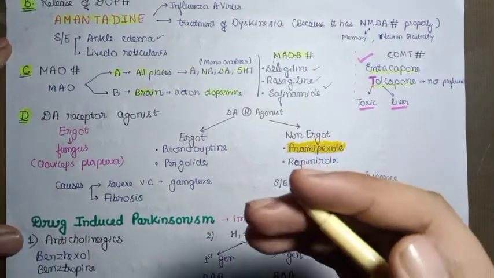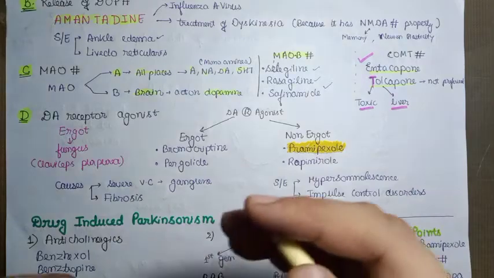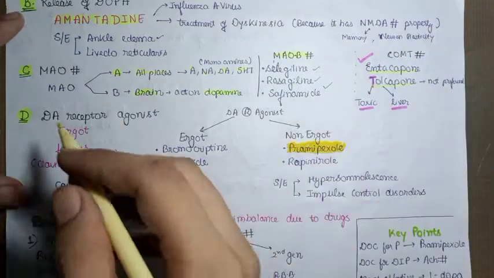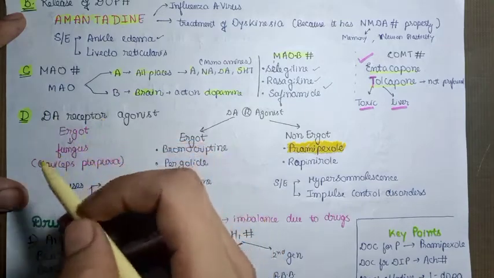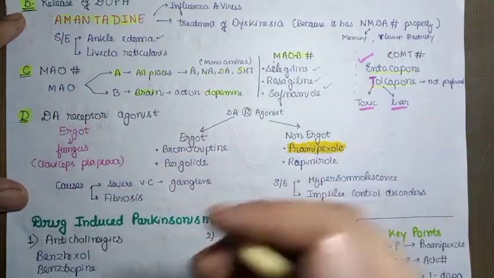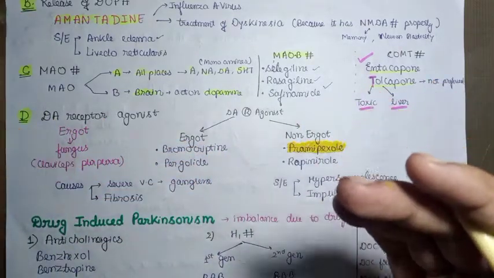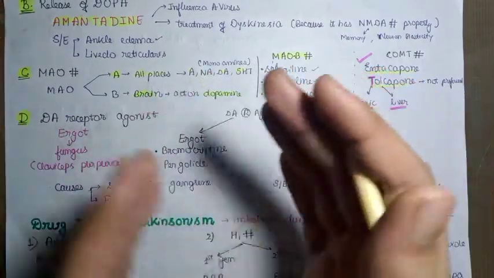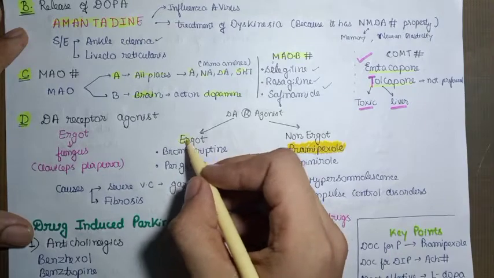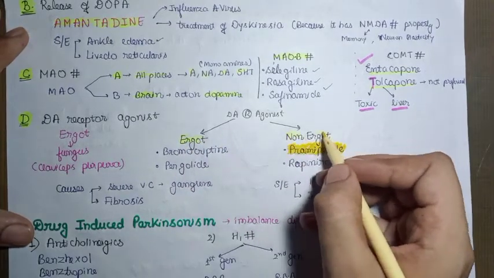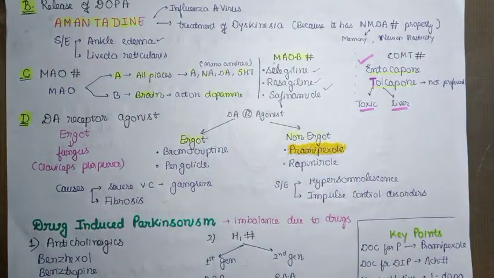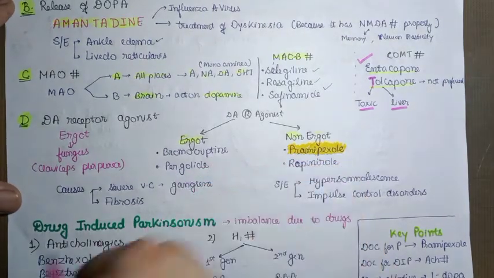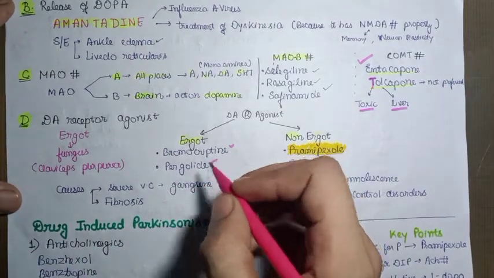And now the last thing that we can do for the treatment of Parkinsonism is that instead of increasing dopamine, we will directly stimulate its receptor. So if you give a dopamine receptor agonist, the action of dopamine will be performed and the continuity in the brain will be maintained. We divide the dopamine receptor agonists into two types, ergot derivatives and non-ergot derivatives. Ergot derivatives basically include two, bromocriptine and pergolide.